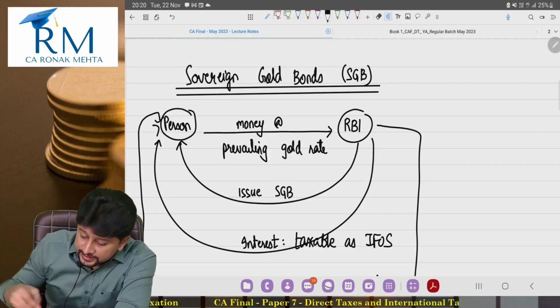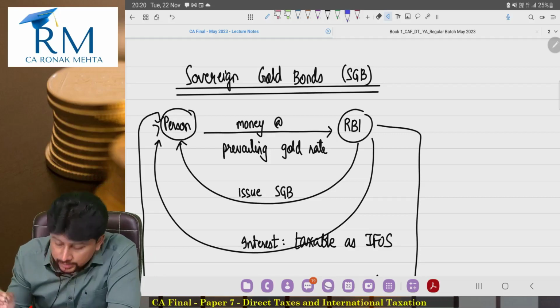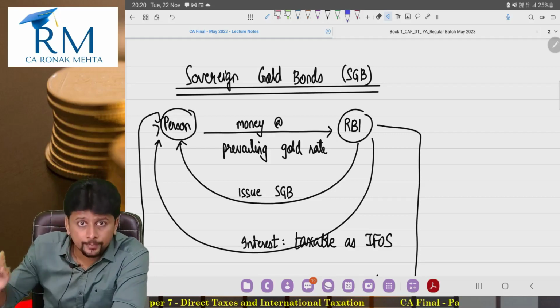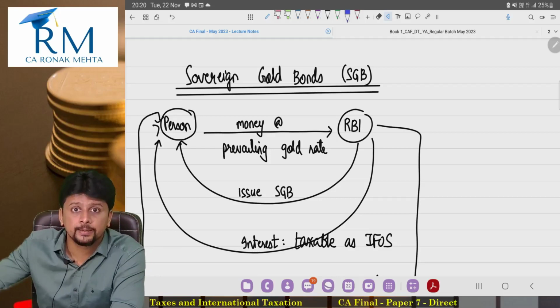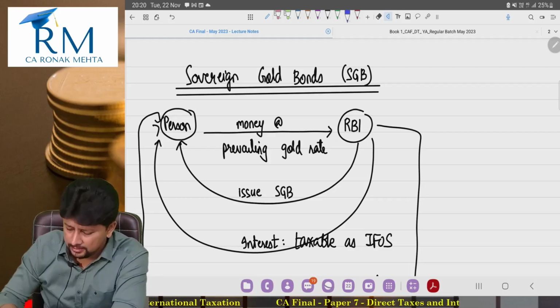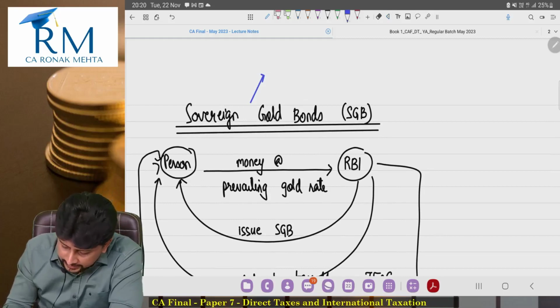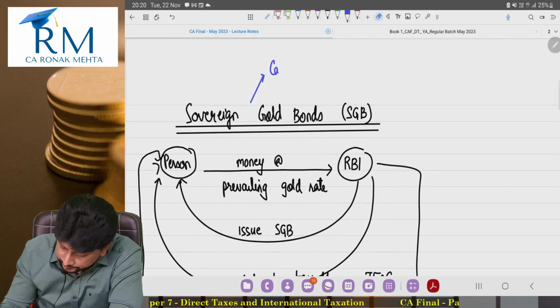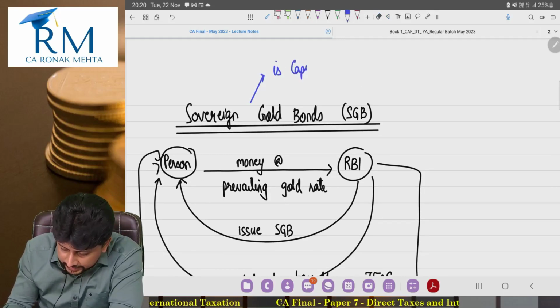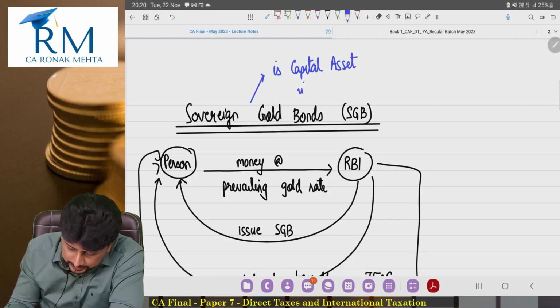Gold deposit certificate is an exception. Is this an exception? No. So, sovereign gold bonds is definitely a capital asset under section 2(14).